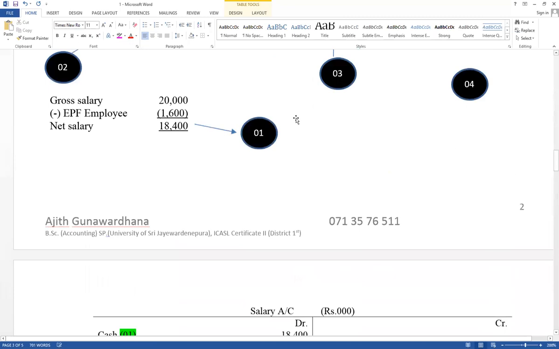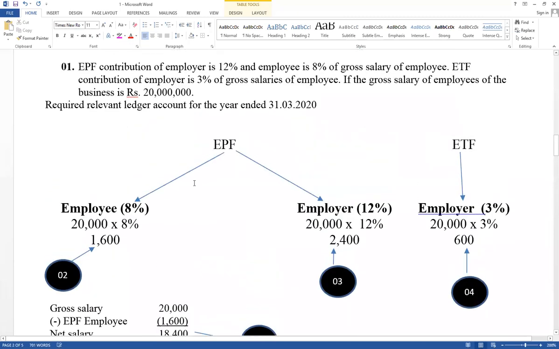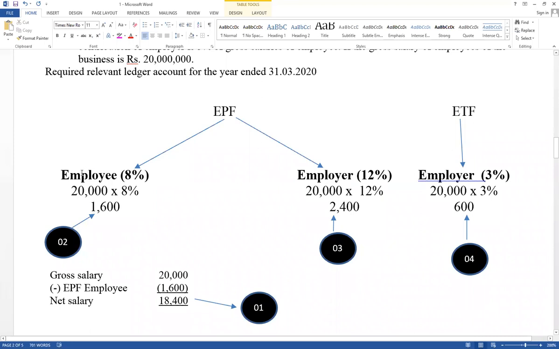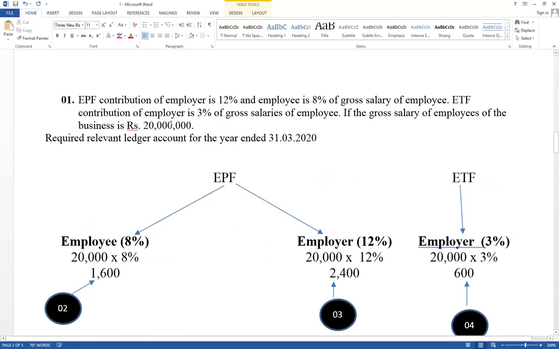Think about, this is the theory. EPF is divided into 2 parts, employee contribution as well as employer contribution. As well as ETF, only employer gives their contribution. And value should be calculated based on gross salary of the employees. It has given gross salary 20 million. Think business point of view.